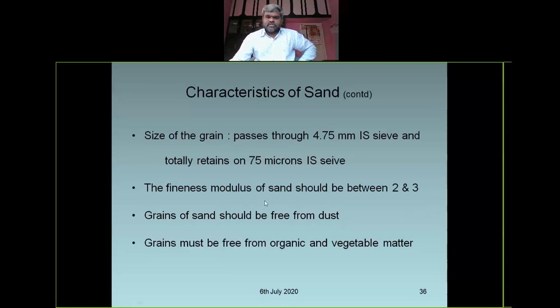The fineness modulus of sand should be between 2 and 3. The first test conducted on sand is the fineness modulus, FM, which is nothing but sieve analysis. Grains of sand should be free from dust. The grains must be free from organic and vegetable matter also.